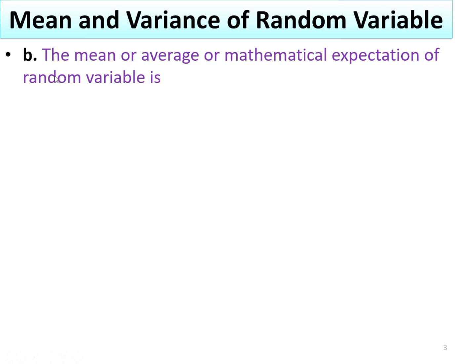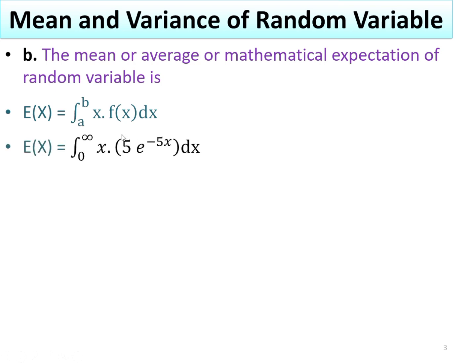Therefore, the probability density function becomes 5 times e to the power minus 5x over the region 0 to infinity and 0 otherwise. The next part is to find the mean, or average, or the mathematical expectation of the random variable. For this, we have the formula: expectation of x is equal to the integral over the region a to b of x times f(x) dx. After putting in the value of f(x), 5 times e to the power minus 5x, we have to integrate the term x times e to the power minus 5x dx.